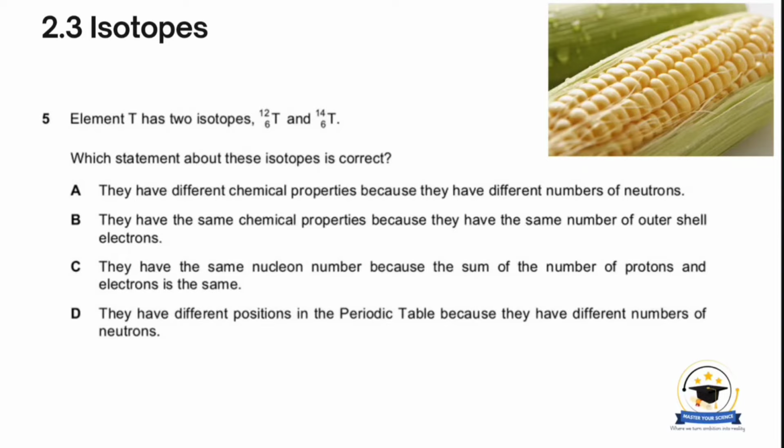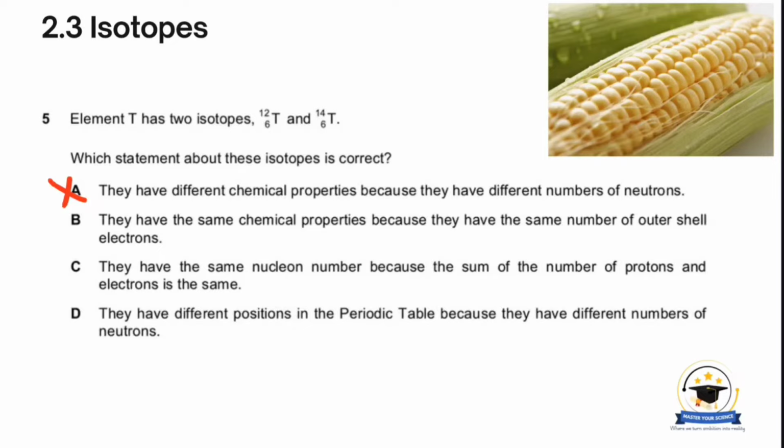This question says an element T has two isotopes, T12 and T14. Which statement about these isotopes is correct? A says they have different chemical properties because they have different numbers of neutrons. Chemical properties are determined by the number of electrons in the outermost shell, so this statement is incorrect.